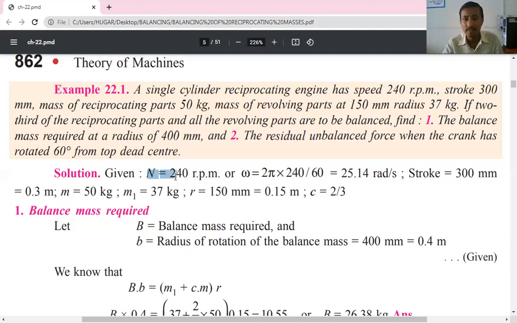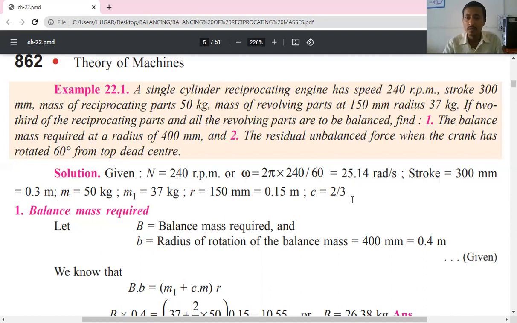The reciprocating engine has a speed of 240 rpm. We can calculate the angular velocity: omega is equal to 2 pi N by 60, which is 25.14 radian per second. Stroke length is given, 300 mm, which we can convert to 0.3 meter. Mass of the reciprocating parts is 50 kg. Mass of the rotating parts is given, m1 is equal to 37 kg. Crank radius is 150 mm, that is 0.15 meter.